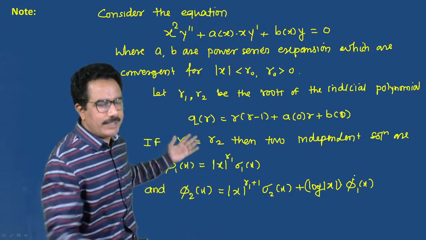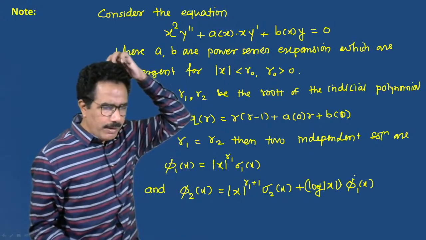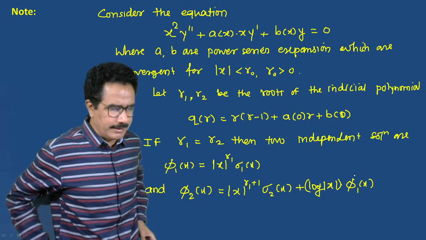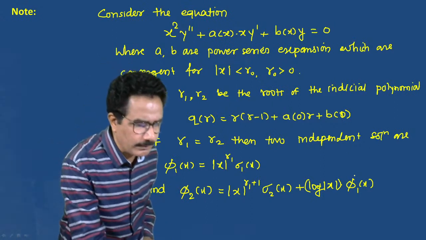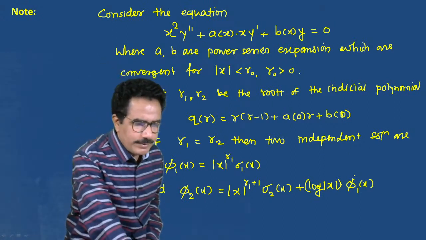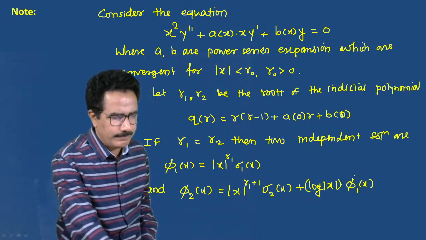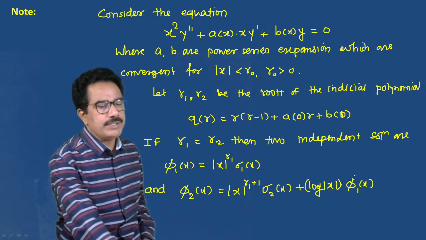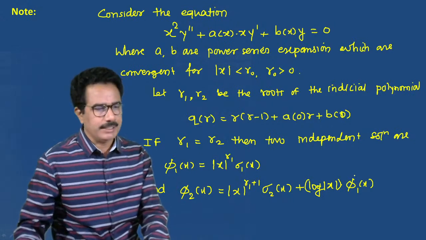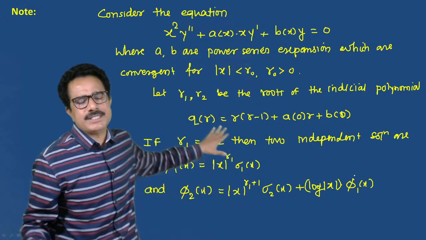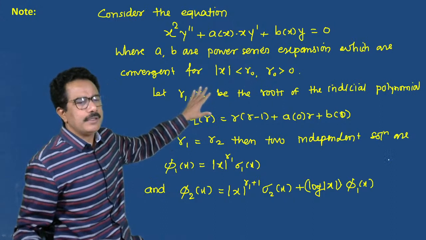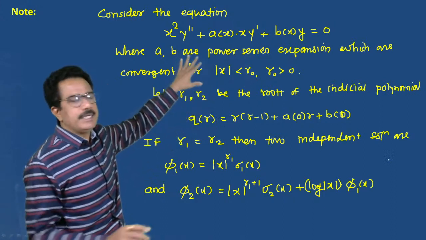पण समजा r1 and r2 are two power series, are linearly independent. r1 is not equals to r2. Okay. So sigma of x is not equals to 0. In this case, sigma 1 of 0 is not equals to 0. इथं लिहून गरज पण नाही आहे. But see this, it is the sufficient. I shall read this again.